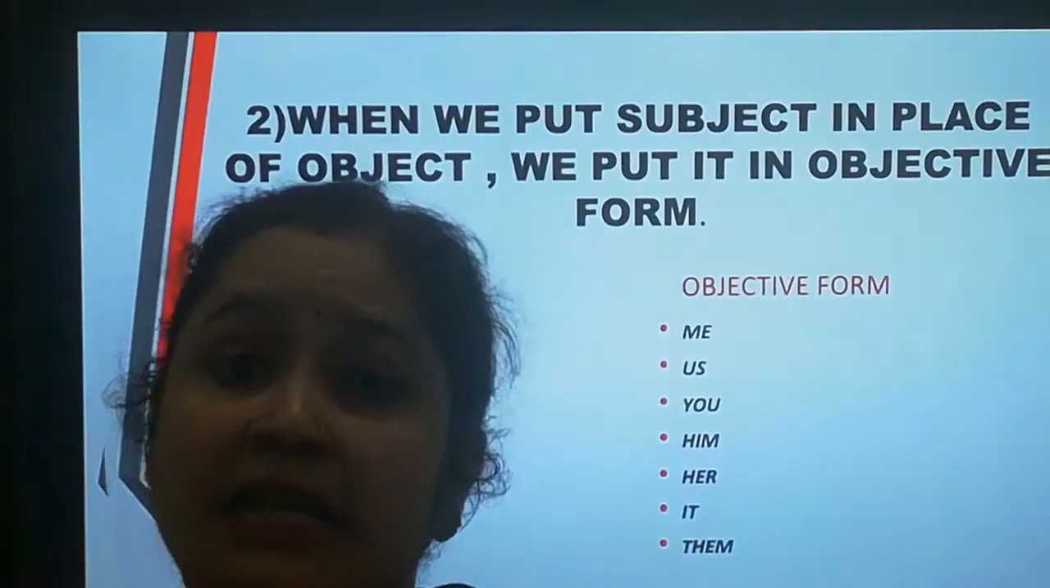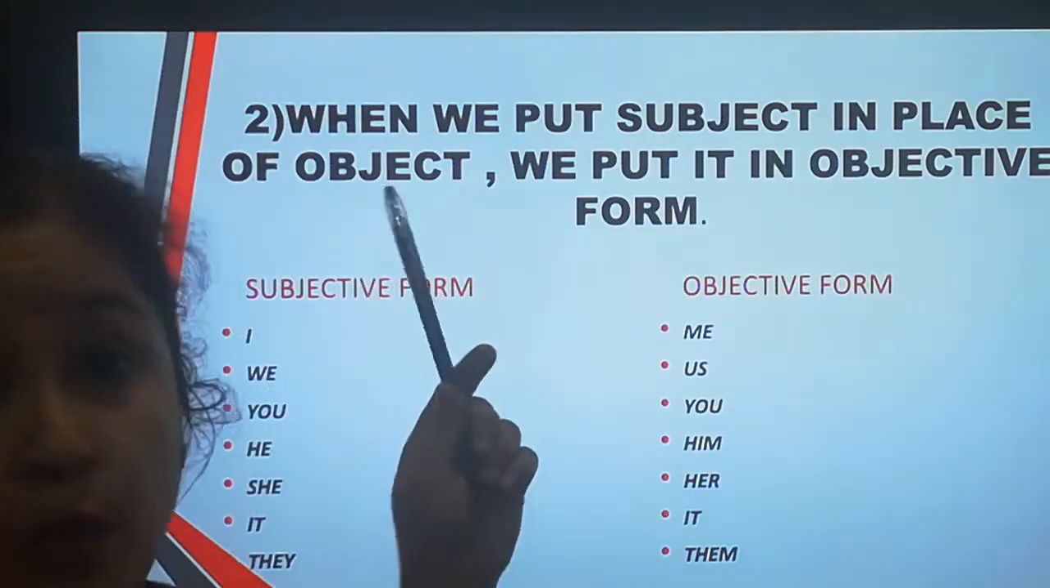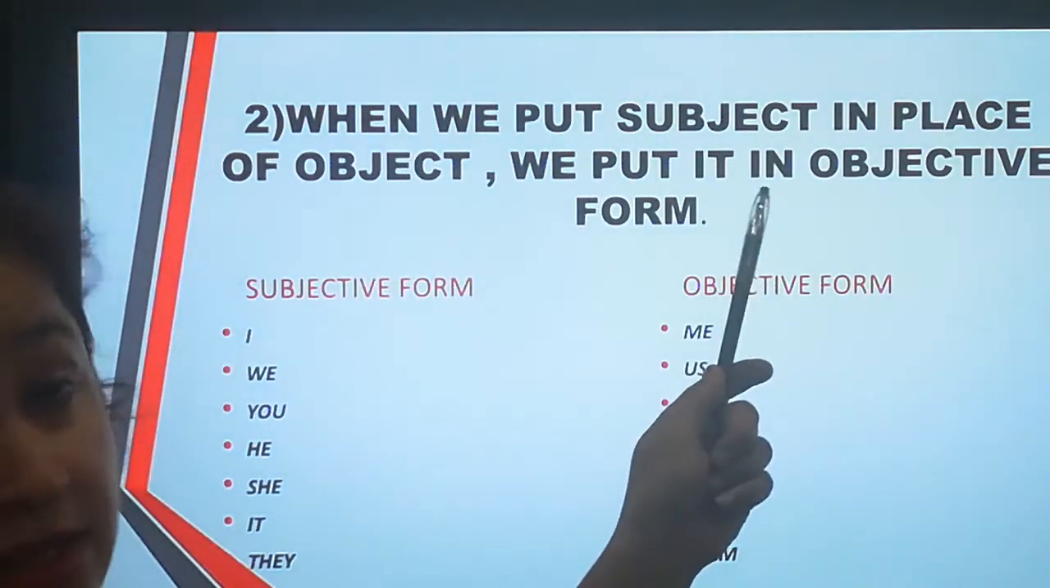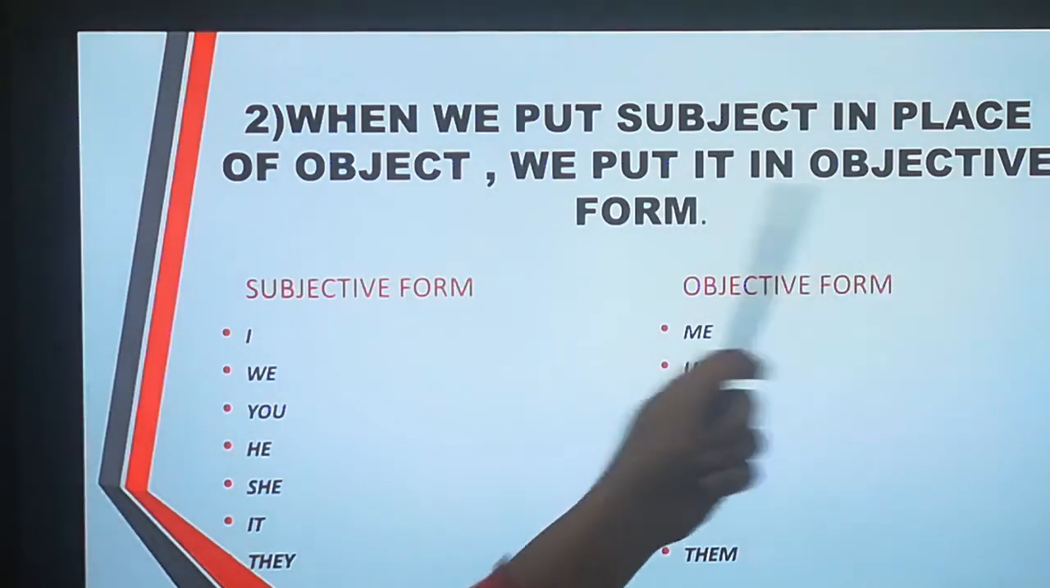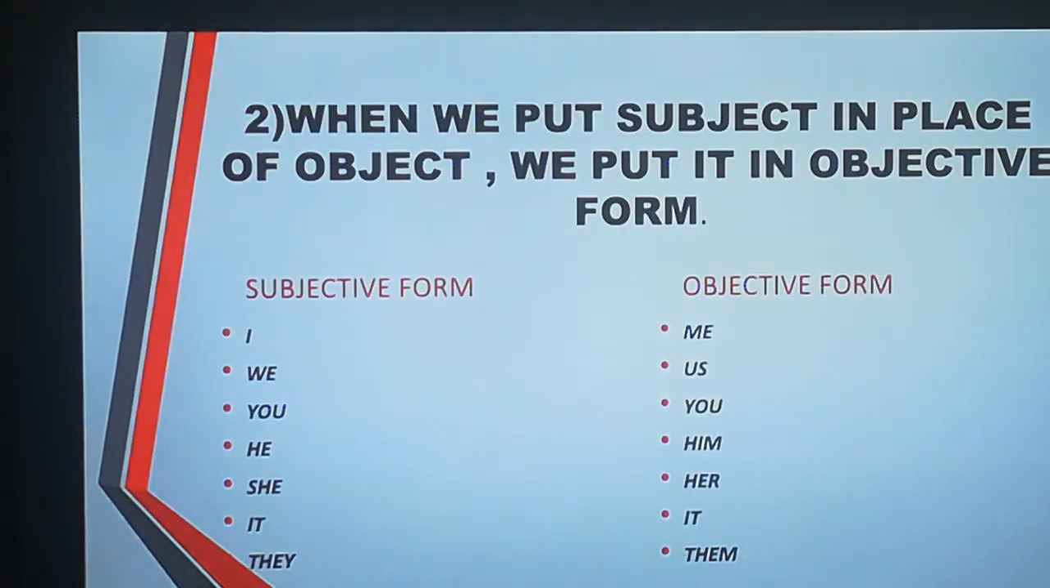Now, we come to the second rule. In the second rule, when we put subject in place of an object, we put it in objective form. It means when our subject goes in the place of an object, it takes the form of an object and becomes the objective form. For example, the objective form of I is me. The objective form of we is us. You will remain same in subjective form as well as in objective form.